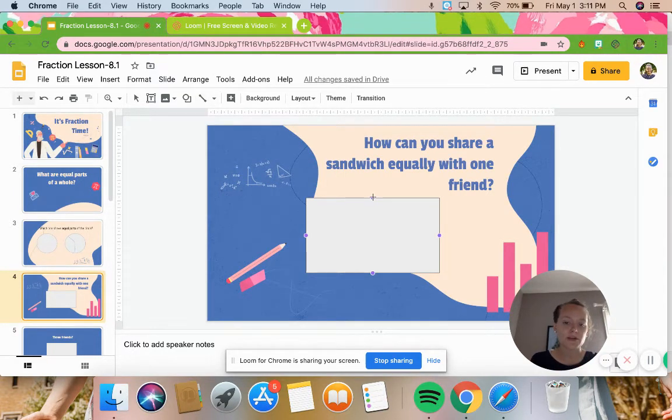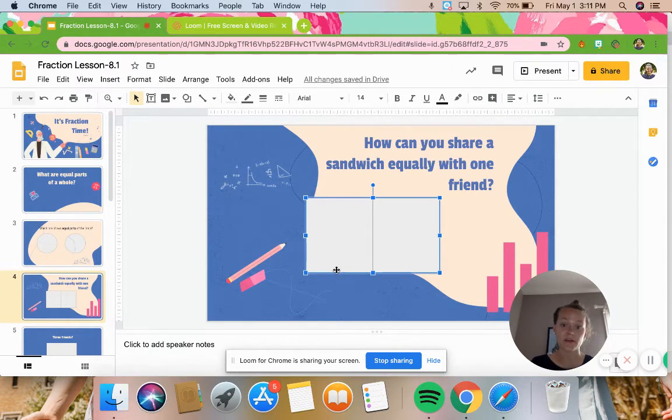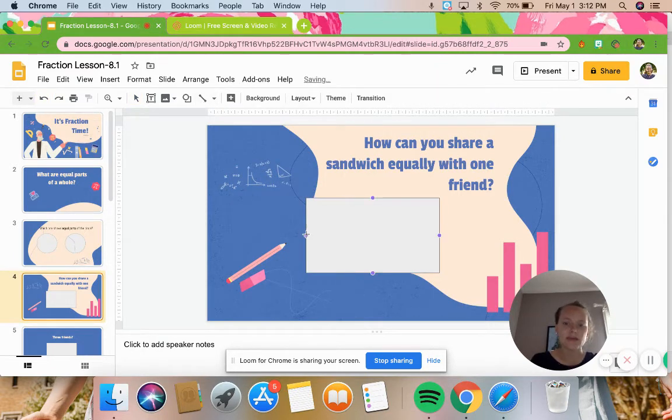So one way I'm going to do it is just like this. This is my half of the pizza, or the sandwich. I keep saying pizza. Sandwich, this is my friend's half of the sandwich. They are the same size, and they're the same shape. That is split down the middle equally. We get the same amount of sandwich. Good.